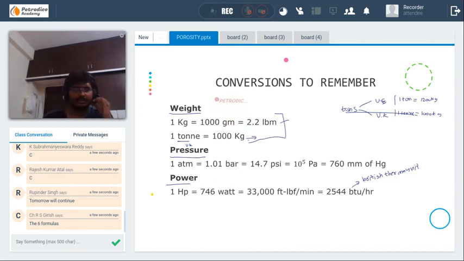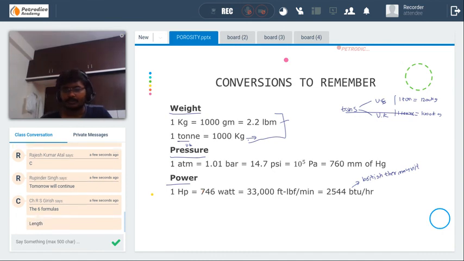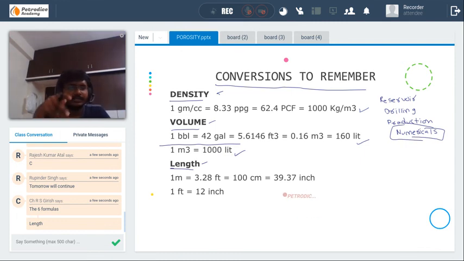Yes, I will take it. Up to now, if any other students have any doubts, they can ask me right now, or the class is completed. Okay, the students can leave. But don't forget tomorrow's assignment. Complete the Abhijit Dandekar book related to porosity. Girish, have you completed this one? Length. If any other students have not completed writing here, you can write it down.